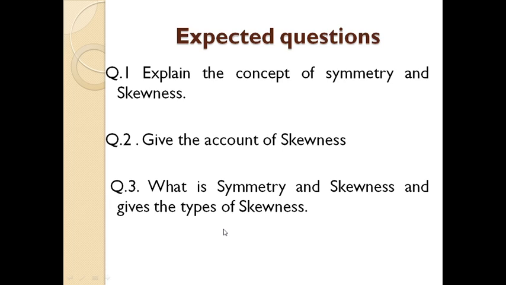See, in previous year university question papers, such types of questions are always asked. Explain the concept of symmetry and skewness: you explain firstly the symmetry concept and then focus on skewness. Then when they ask to give an account of skewness, you give the details of skewness: what is skewness, and then the types of skewness. Then what is symmetry? Give the definition of symmetry, give the definition of skewness, and give the types of skewness.